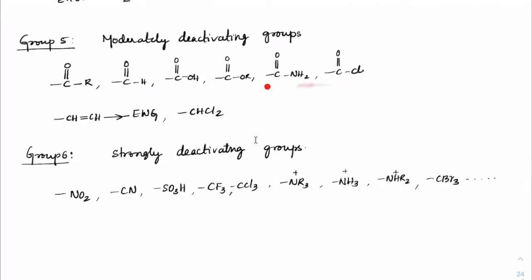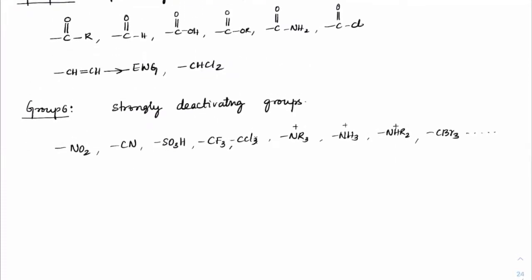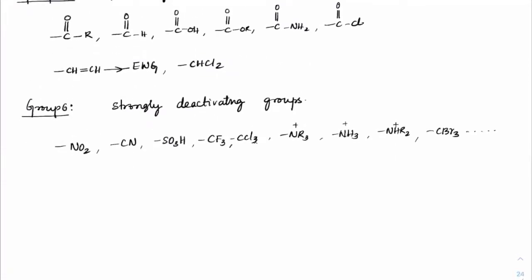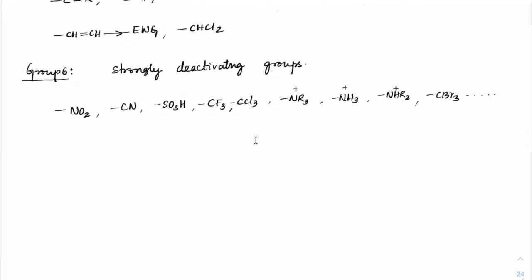Now, mostly the comparison within these is not asked. That kind of question would be difficult because it would require a lot of data. But generally, donating, withdrawing, and benzene comparisons would always be asked. So you should understand strongly activating, stronger than moderately activating, compared to weak activating, then weakly deactivating, and finally strongly deactivating.